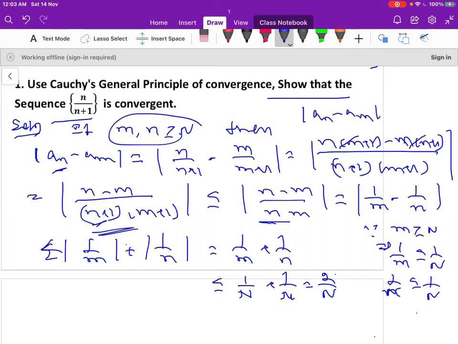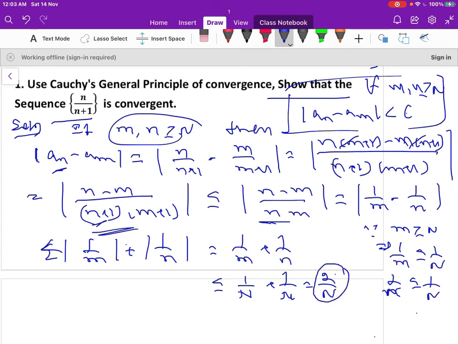So according to Cauchy, a_n minus a_m is less than epsilon for all m, n greater than or equal to N. Then we can write a_n is a Cauchy sequence. So you have to choose this value of N such that 2 by N is less than epsilon.